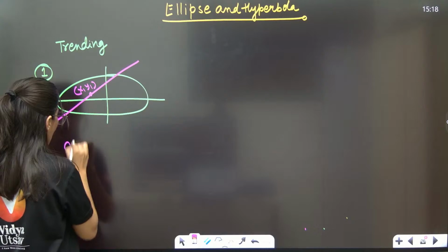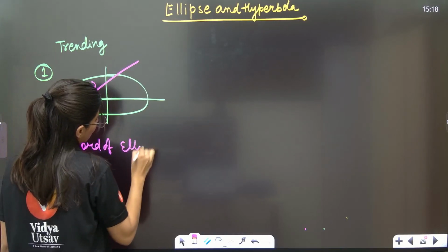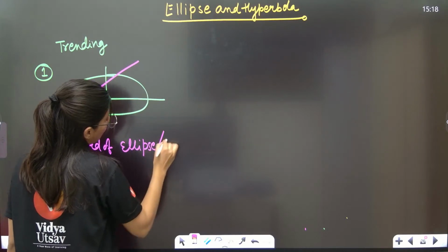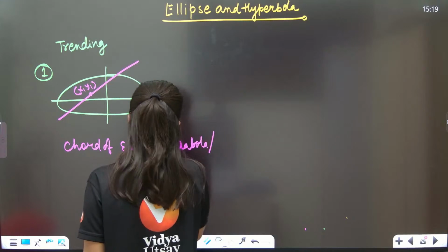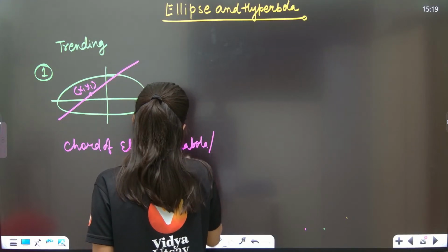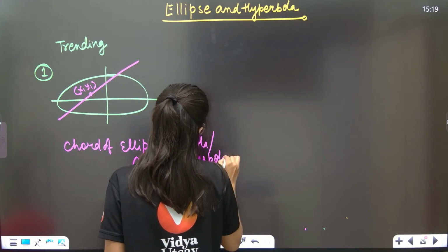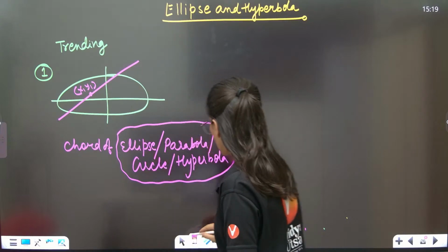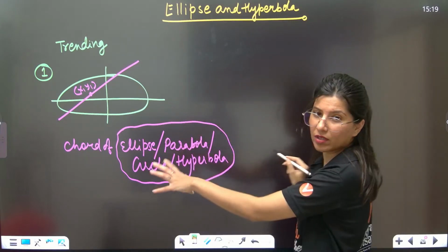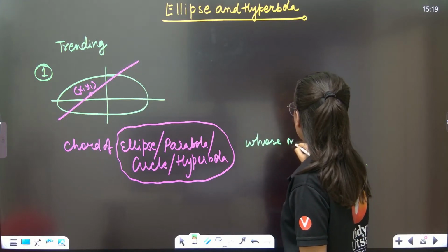So, chord of ellipse, parabola, circle and hyperbola. Chord of all these four curves, or any curve, whose midpoint is given.